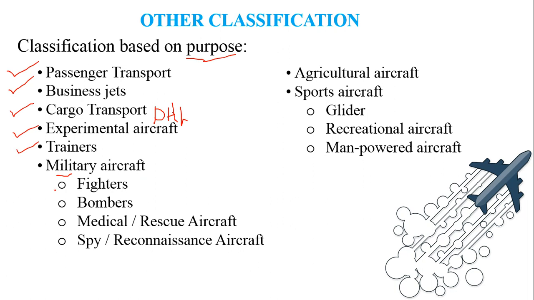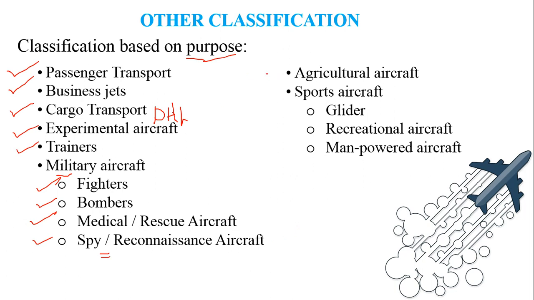Now, under military aircraft, there are different classes. The aircraft can either be a fighter jet, or a bomber, or a medical or rescue aircraft, or spy and reconnaissance aircraft such as the SR-71, and there are many kinds of spy and reconnaissance aircraft. These are usually secretive in nature, and mostly they are known once they are decommissioned. All the names which I suggested, such as SR-71 and others, are probably decommissioned.